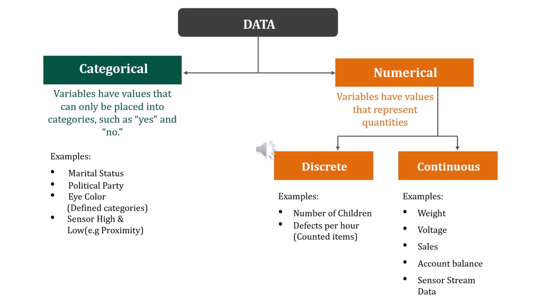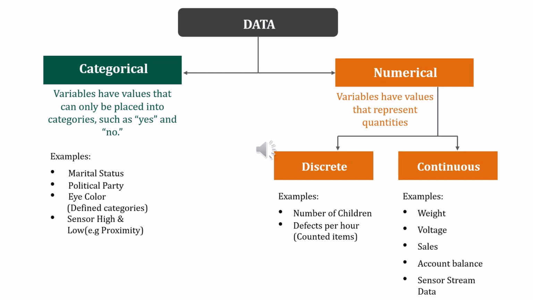Next we are going to see the different types of data that are available. In broad terms, it is categorized into categorical data and numerical data. These are the two types. Categorical data means a variable that has values that can only be placed in categories, such as yes and no. For example, marital status, either yes or no. The political party, they may belong to a particular political party or not. And they can define eye colors also, only a few colors, right? And then census, high and low, all these belong to categorical data.